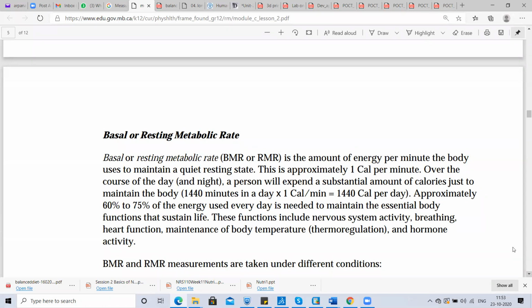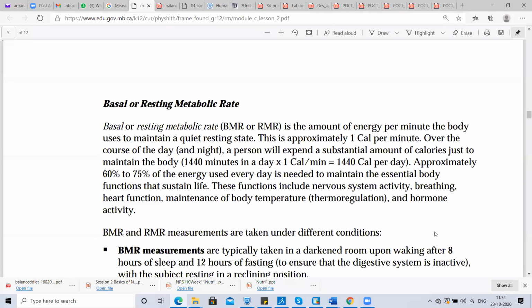Interesting. So if you do nothing, you still have to take 1440 calories per day to maintain your daily physical condition, your body requirement. And approximately 60% to 75% of energy used every day goes to maintain the essential body functions and to sustain life. These functions include nervous system activity, breathing, heart function, maintenance of body temperature, and hormone activity. So now I hope you all have a clear idea about BMR or RMR.